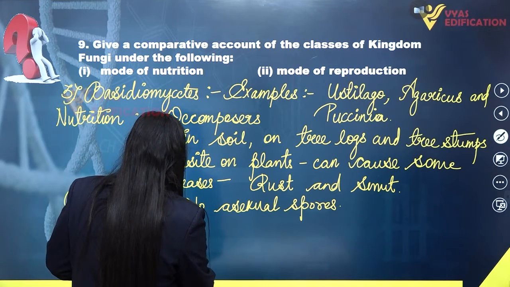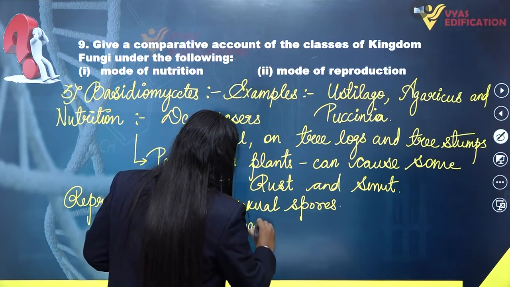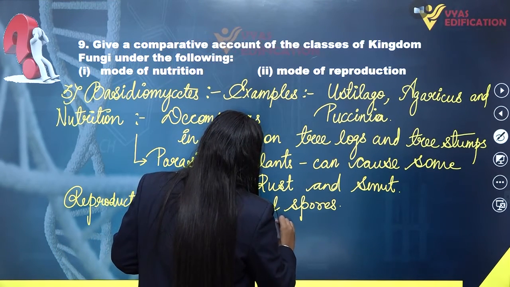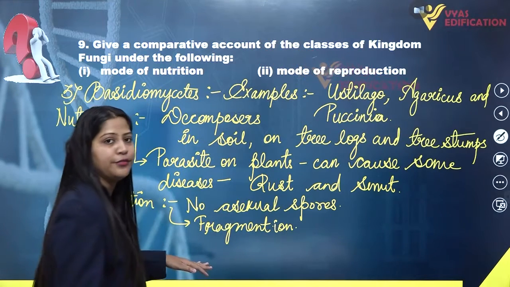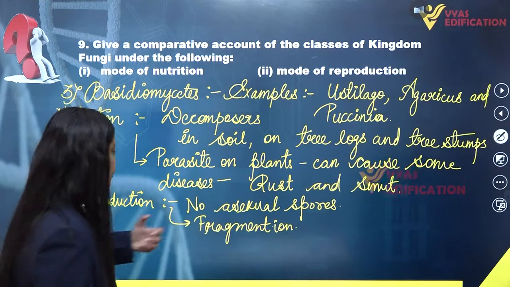So they can reproduce by fragmentation, that means the body can be divided into different fragments and each fragment can give rise to a new fungus.